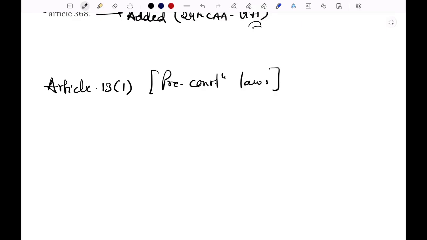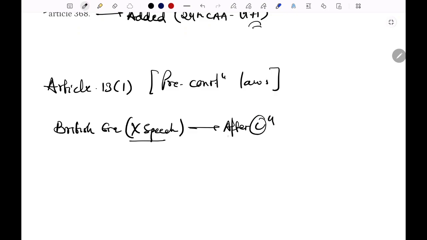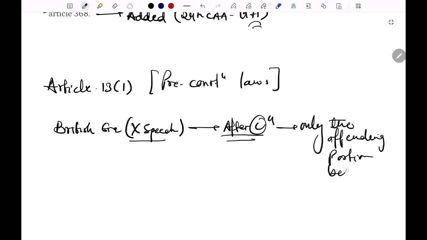For example, suppose there is a British-era law that places a restriction upon the freedom of speech. After the commencement of the Constitution, only the offending portion becomes void.